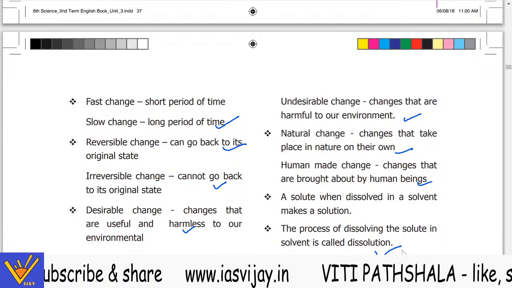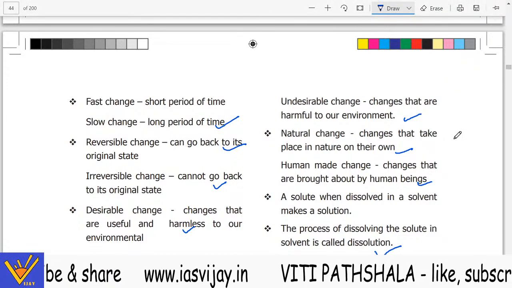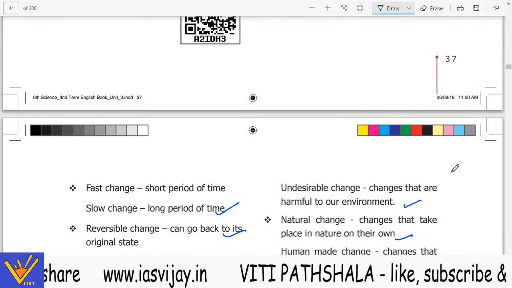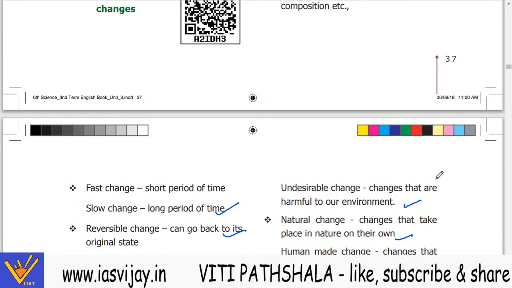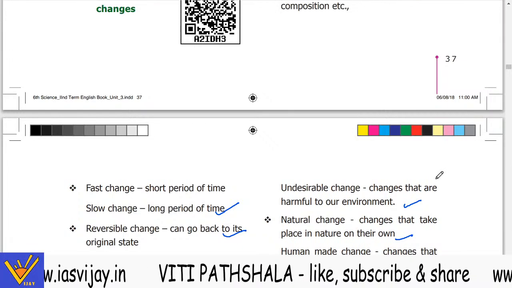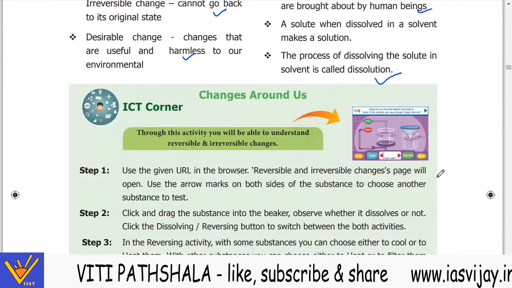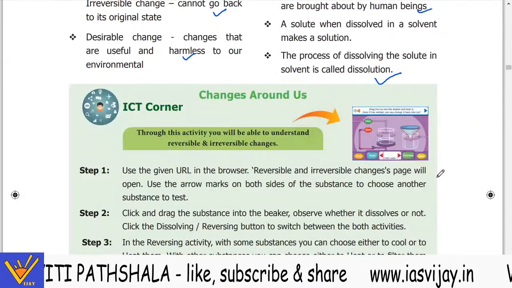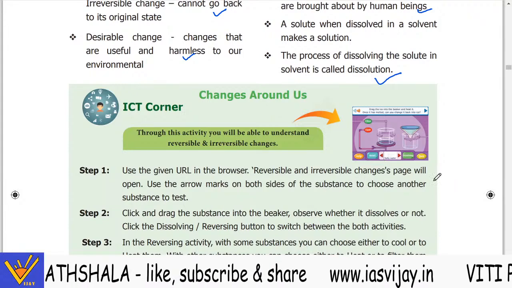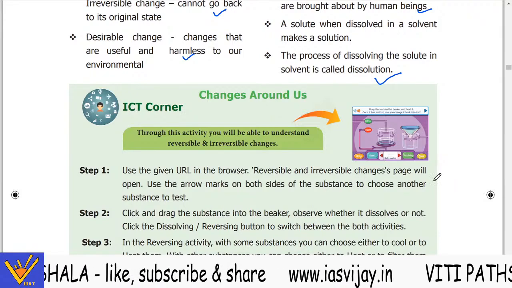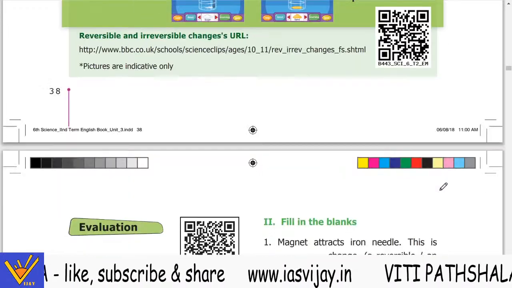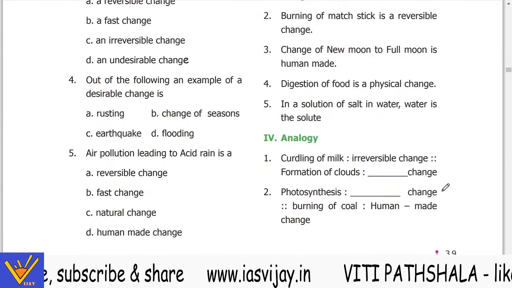So this was the chapter, and we have completed it. This was quite an easy chapter. All of these things are easily understandable to you, and you all know these. As I said, I would be doing 2 chapters. So this was the first chapter that we have completed of the chemistry. Now let us move to the second chapter, and that is air.